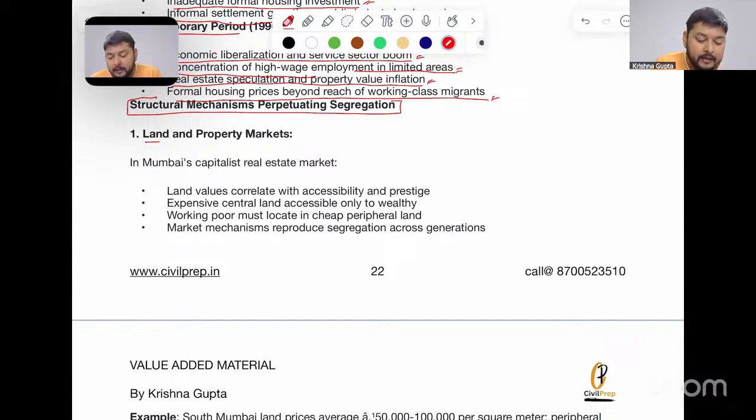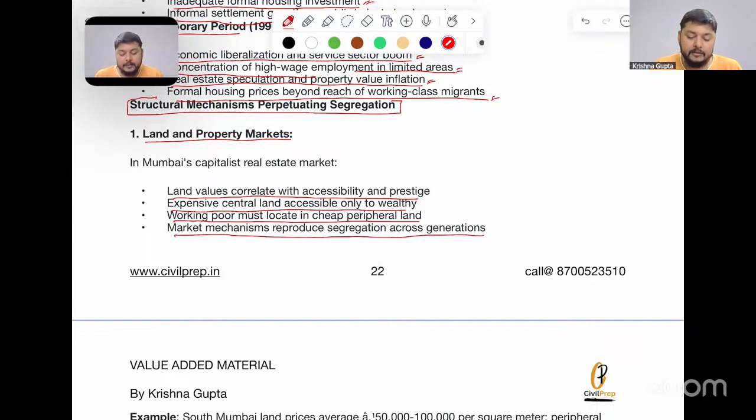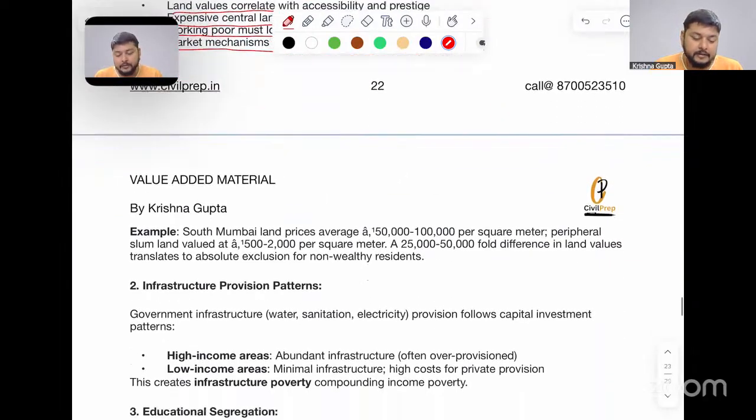Number one, land and property market. Land values correlate with accessibility and prestige in the region. Expensive central land is accessible only to wealthy people. The working poor must locate on cheap peripheral land. Market mechanisms reproduce segregation across generations.